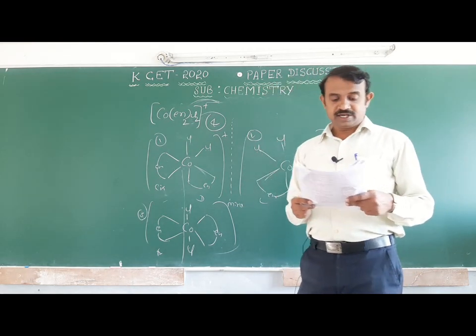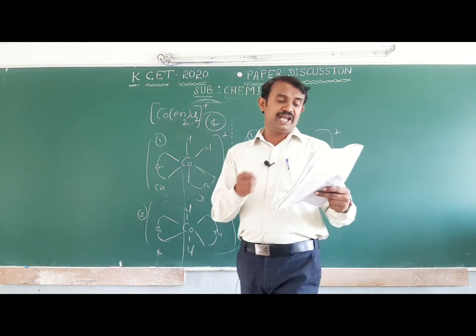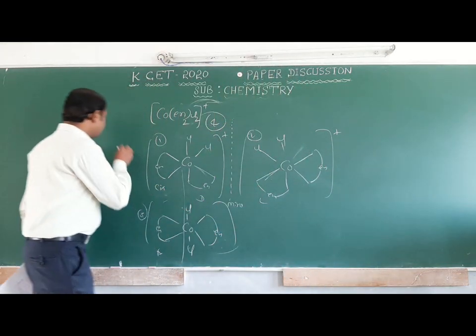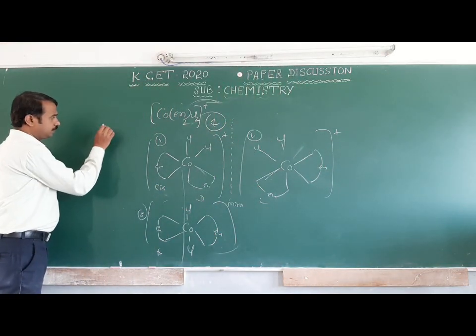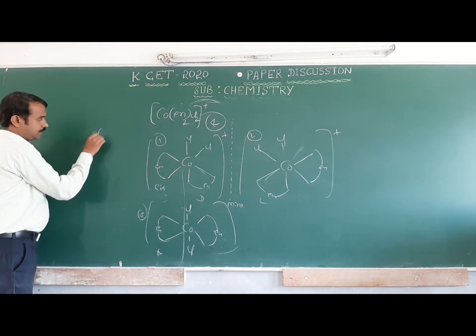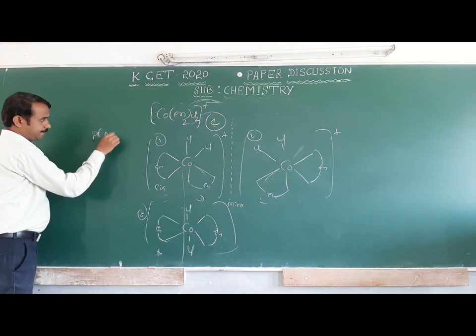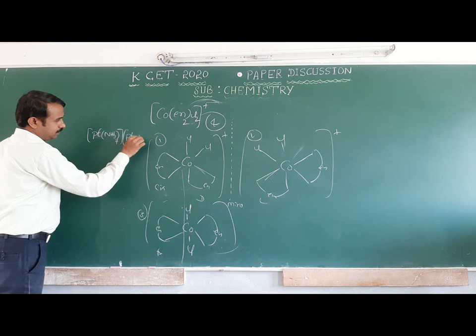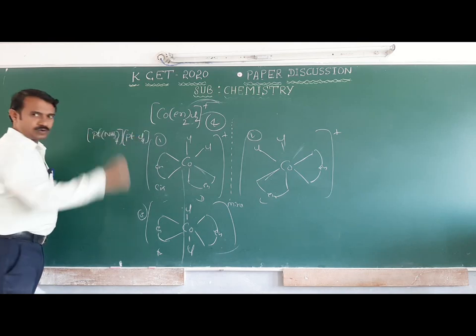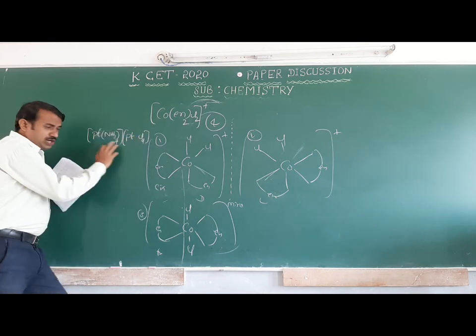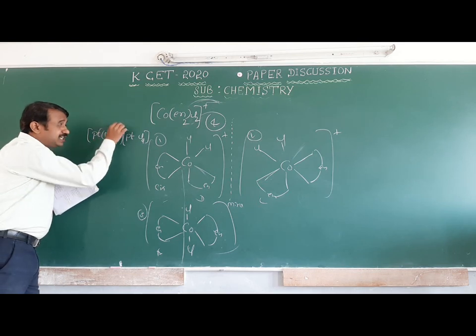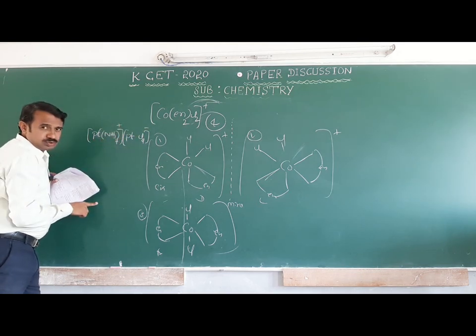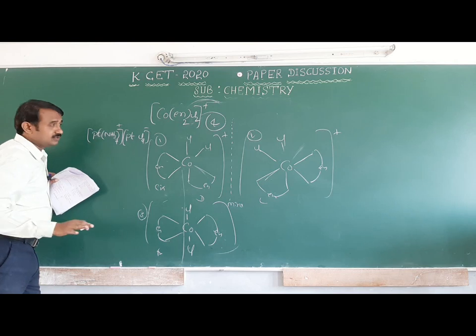Okay, next one, the 10th one. Write the IUPAC name of this. This is very easy. If the compound contains complexes, both positive and negative, the complex compounds are ions.